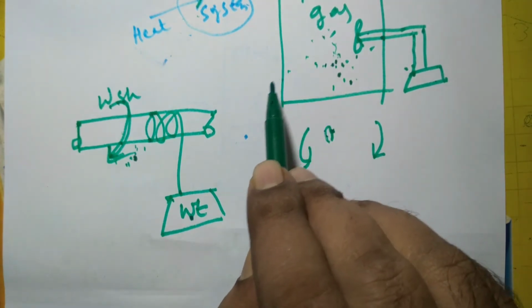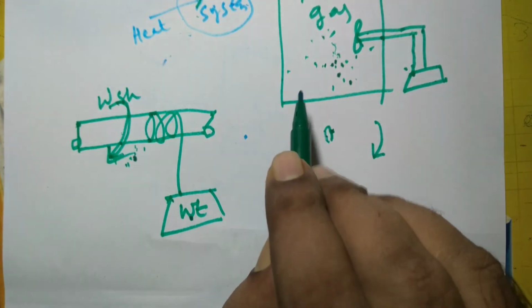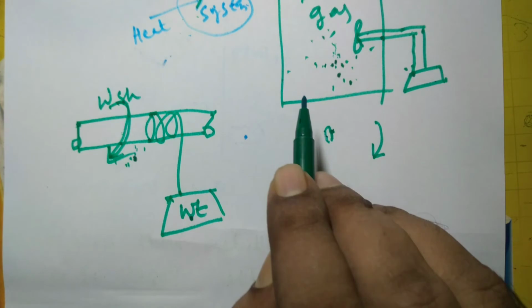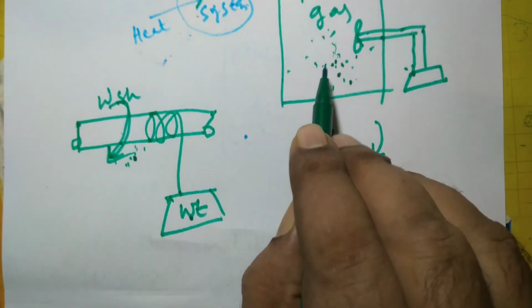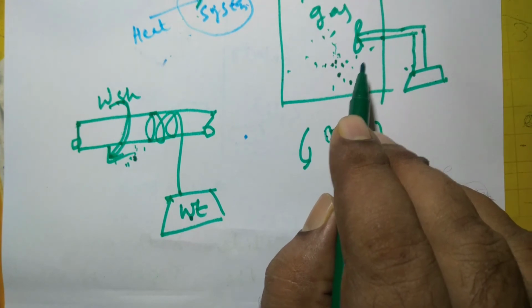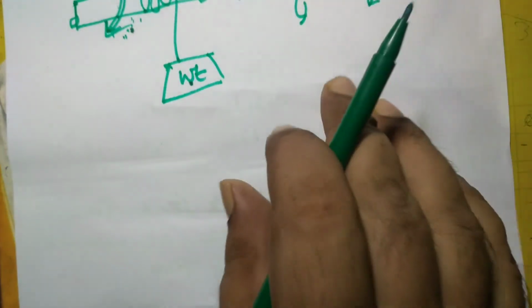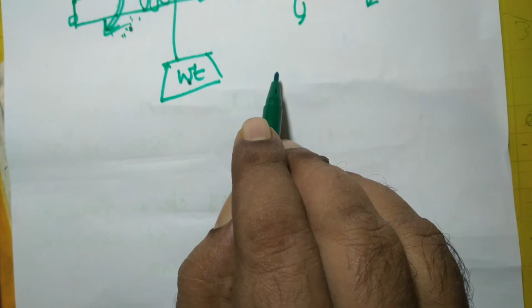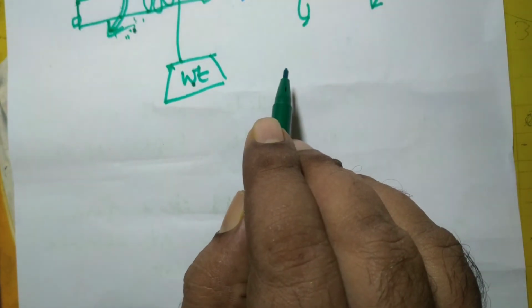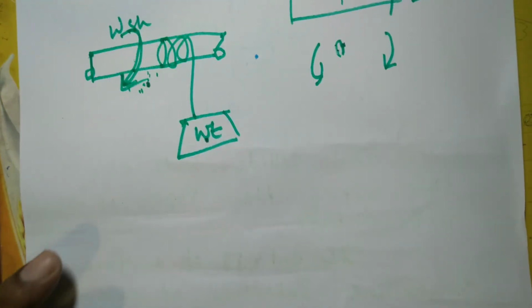So entropy is transferred into a system with the disorganized form of energy, and entropy is transferred out of the system with the rejection of disorganized form of energy. So there is no entropy transfer involved with any kind of work, but there is always entropy transfer with heat. This is very important for calculation of entropy change and entropy generation. So this is all about the physical significance.